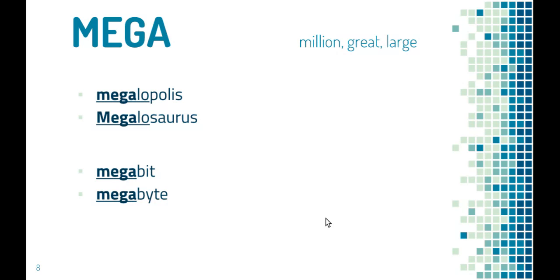So I want you to write a word from each of the roots in the left-hand column of your homework, and then in the right-hand column, tell me either how you would break it apart to help you spell it, or a trick that you can remember to help you spell the word.